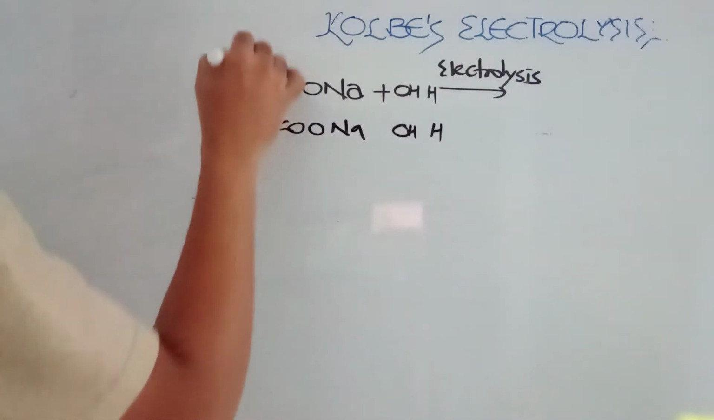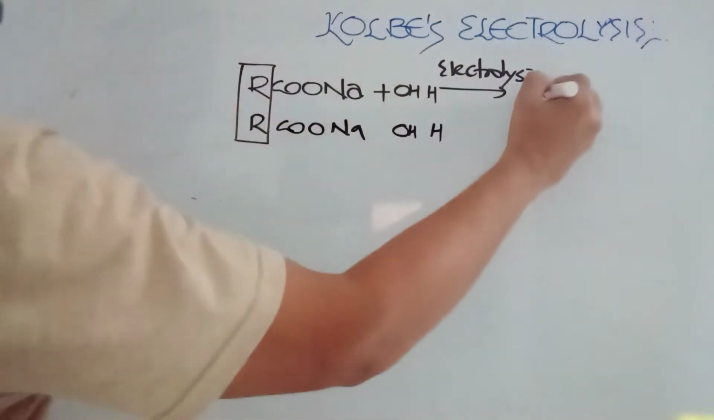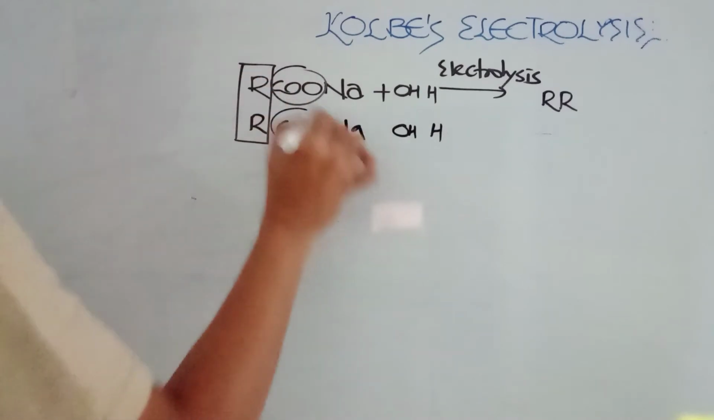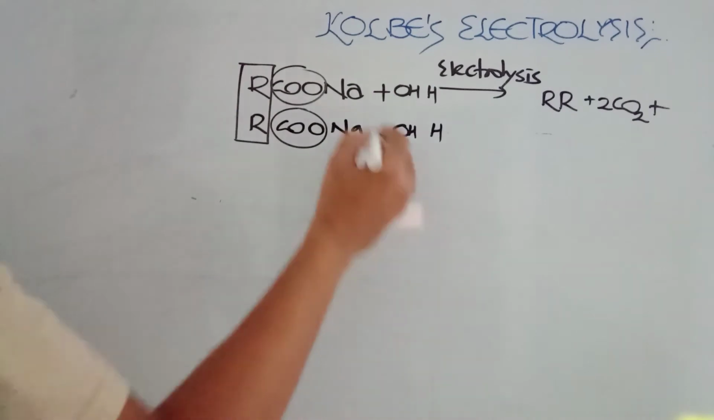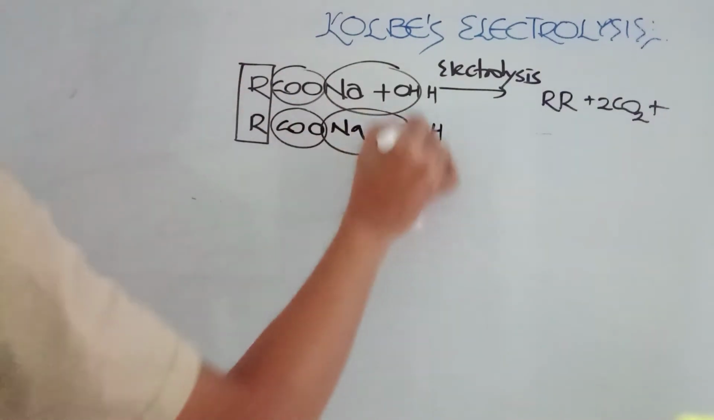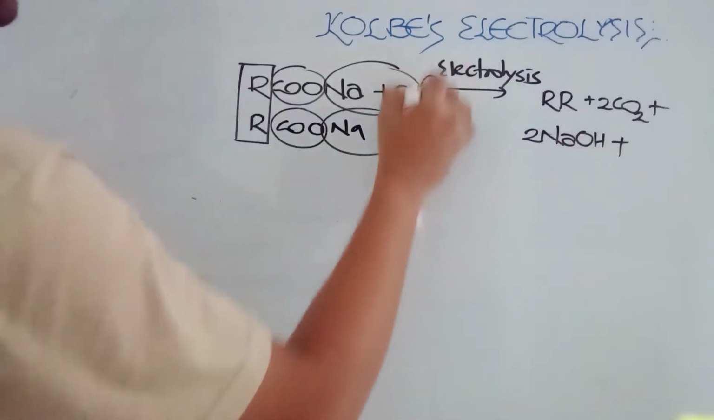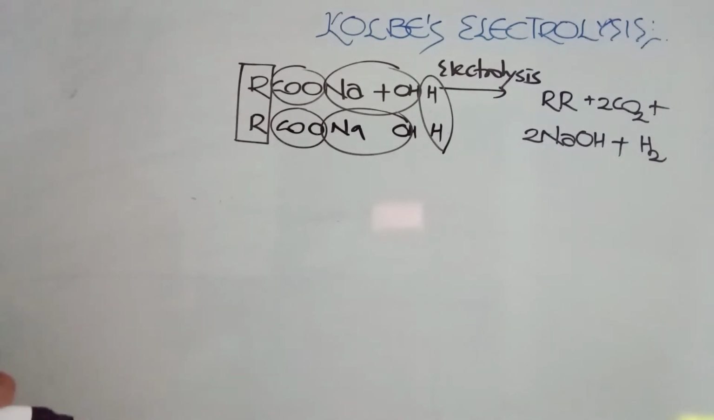On electrolysis, R-R, CO2, 2 moles of carbon dioxide, NaOH, sodium hydroxide, and hydrogen. Alkane is formed, carbon dioxide is formed, sodium hydroxide as well as hydrogen gas is formed.